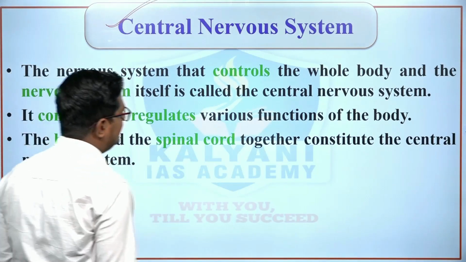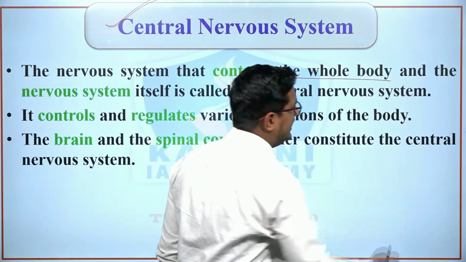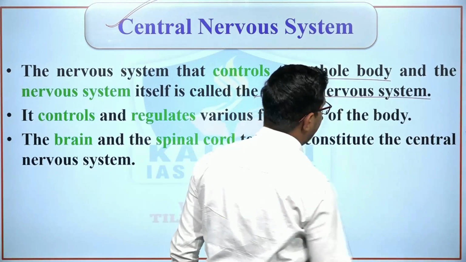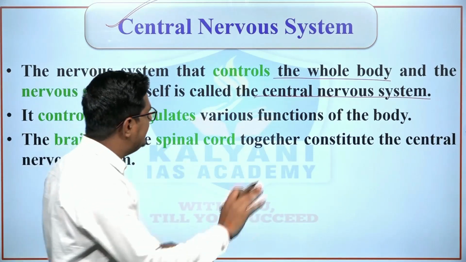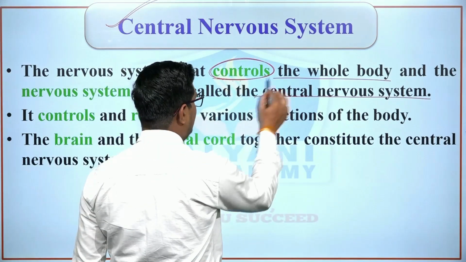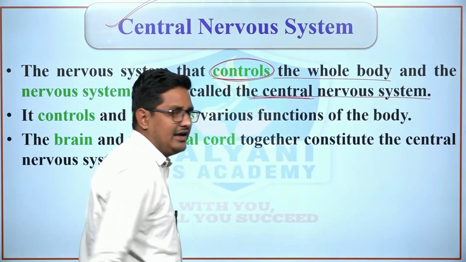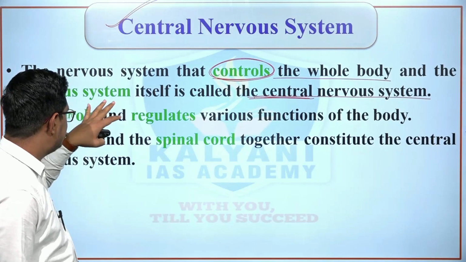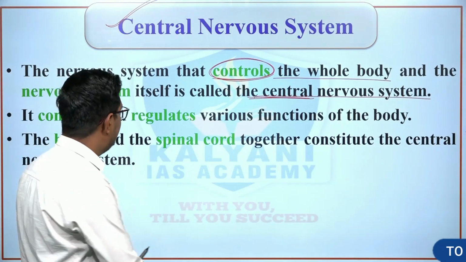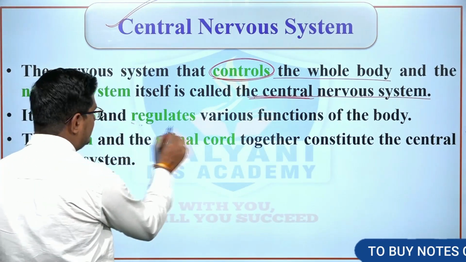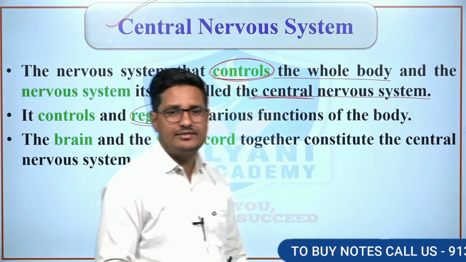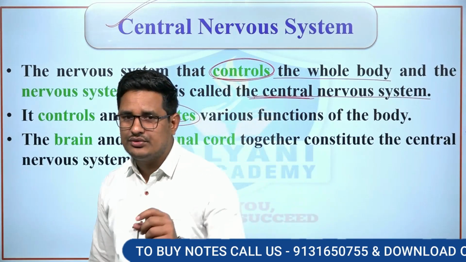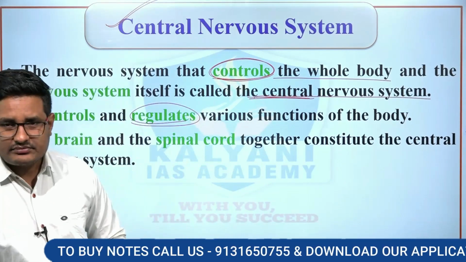The nervous system that controls the whole body and the nervous system itself is known as the central nervous system. So simply, not only the whole body but also itself. It controls and regulates various functions of the body. And the brain and spinal cord together constitute the central nervous system.